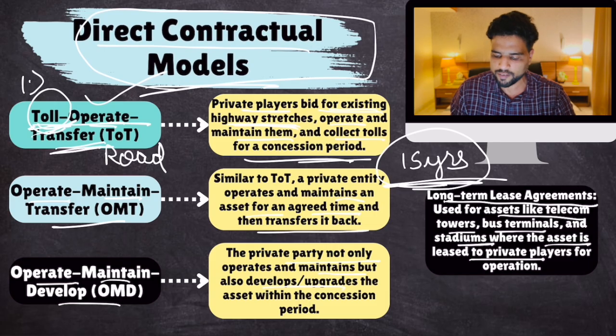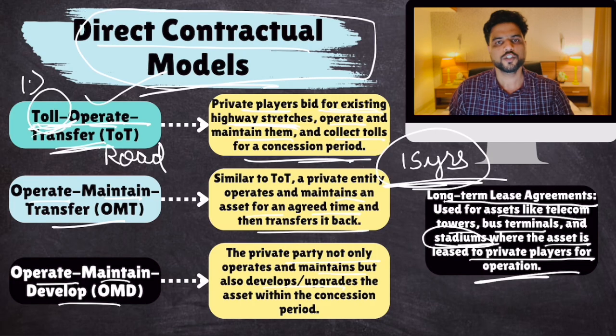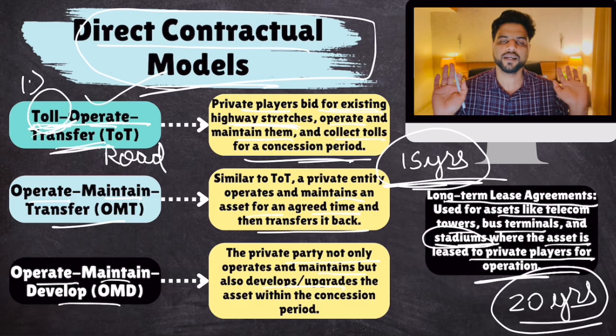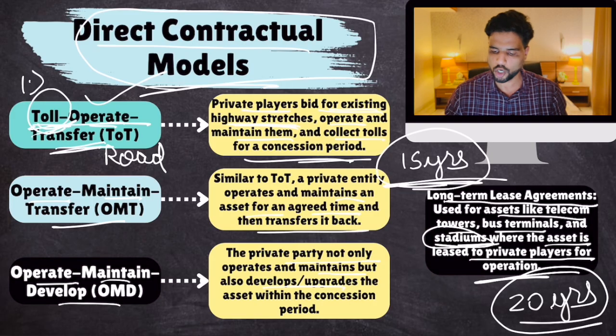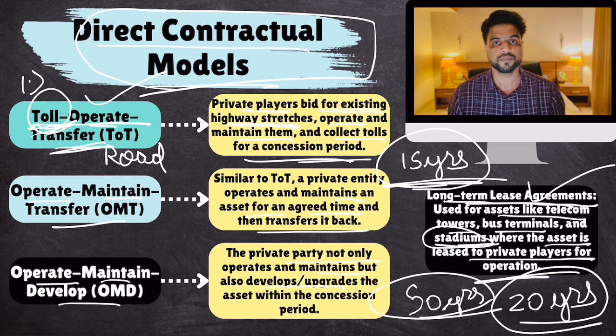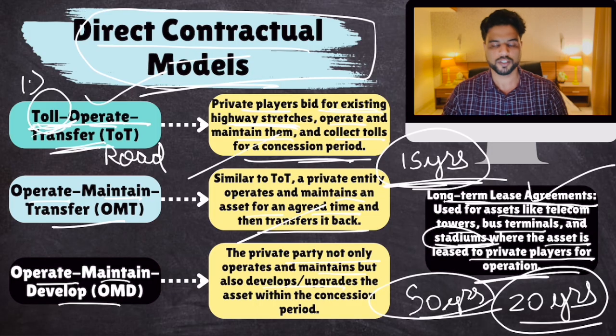And last is long-term lease agreement, used for assets like telecom towers, bus terminals, and stadiums where the asset is leased to private players for operation. So let's suppose we are talking about a stadium. The private player will lease that stadium for 20 years, operate it, and everything will be done by the private player. So it's long term. The lease can be even 50 years, 75 years. So these are some of the examples of direct contractual models.